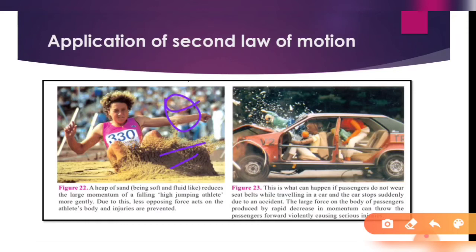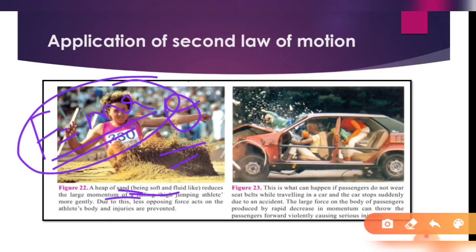So less opposing force will act on them and the body of the athlete will not get injured. That is to reduce the force, not instantly but gradually, because the softness will increase the time. So that's why we take a soft heap of sand, so that the athlete does not get injured.